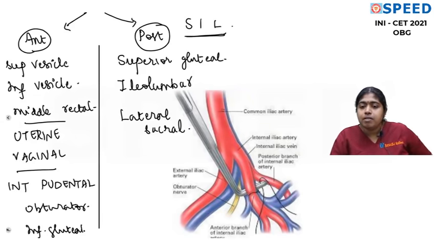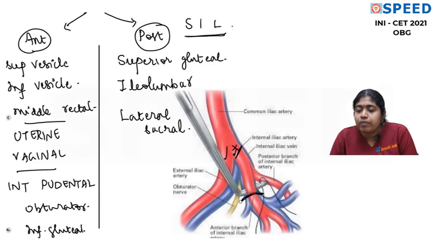Fine. Now here, this is the common iliac artery bifurcating into the external iliac artery. This external iliac artery continues as the femoral artery. Now this is the internal iliac, which again has an anterior branch and a posterior branch. So when we do internal iliac artery ligation, please do not ligate here. You are supposed to take at least 5 centimeters away from the bifurcation of the common iliac. This is the place where you have to ligate the internal iliac artery, because you are not supposed to include the posterior branch. If you include the posterior branch, then the patient will have severe claudicating pain in the lower limbs, of course in the gluteal region also, because the branches of the posterior division are included.